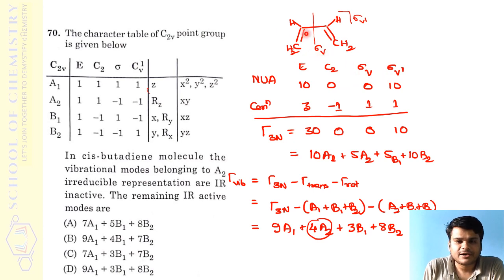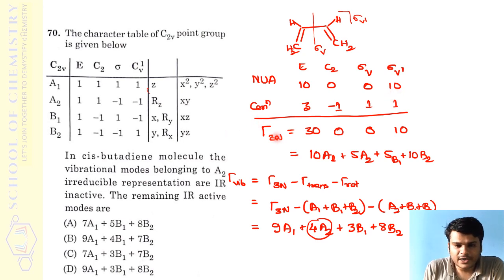It should have been sigma V dash. Fine. So now sigma V dash, so that I consider the plane of the molecule, right? That is also a vertical plane itself, that I consider as sigma V dash. So if you perform that operation, all the atoms on sigma V dash do not change positions. Therefore the unshifted atoms, all of them will remain unshifted, so it will be 10.